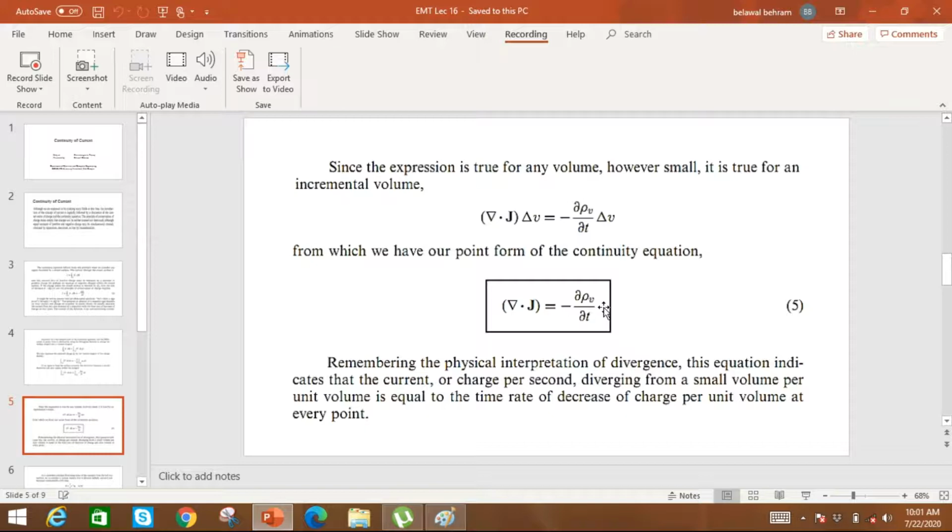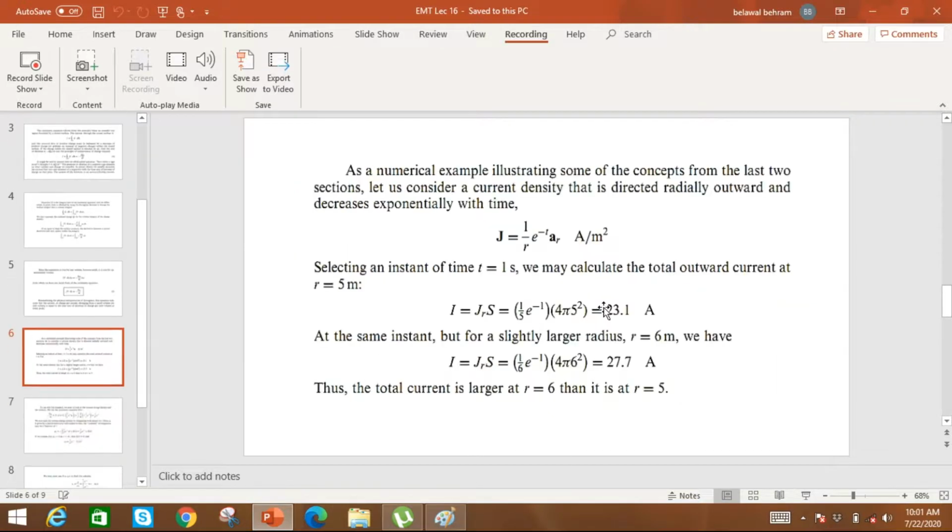Now let's solve a numerical related to this thing. Let's suppose we have a current density J that is directed radially outward and decreases exponentially with time. So the current density is given. Let's suppose first we find the current. If the current density is given, we find the current at one radius and then at another radius, at an instant of time equal to 1 second.